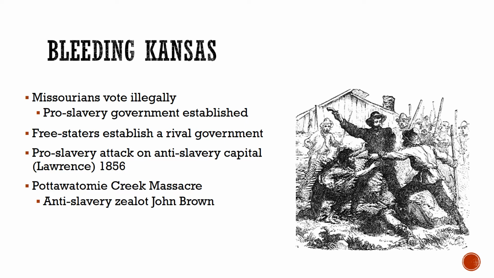And so John Brown, who's actually from Maryland, has come to Kansas to avenge the attack on Lawrence. So John Brown leads a group of men on an attack of a pro-slavery settlement at Pottawatomie Creek.